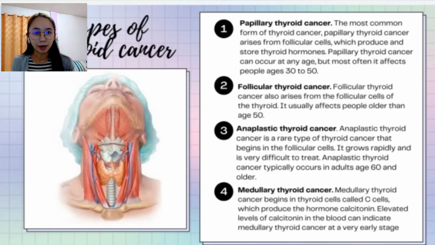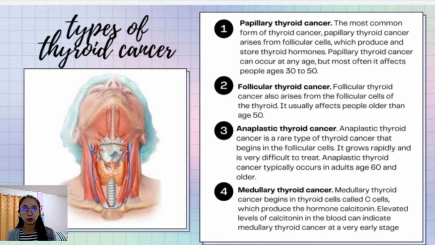There are 4 types of thyroid cancer. First is the papillary thyroid cancer. The most common form of thyroid cancer is the papillary thyroid cancer that arises from follicular cells, which produce and store thyroid hormones. Second one is the follicular thyroid cancer that also arises from follicular cells of the thyroid. It usually affects people older than 50 years of age.